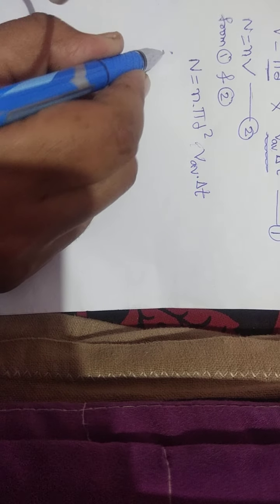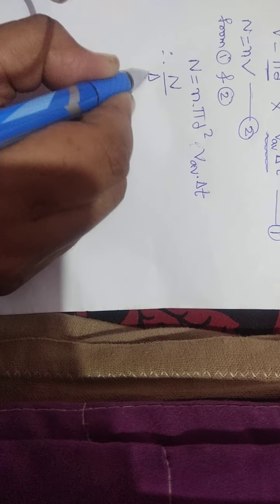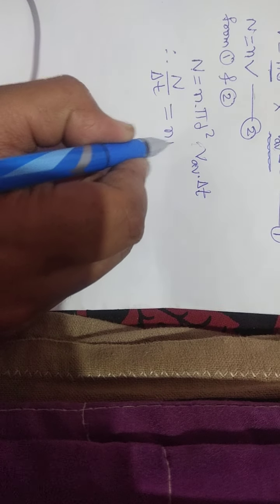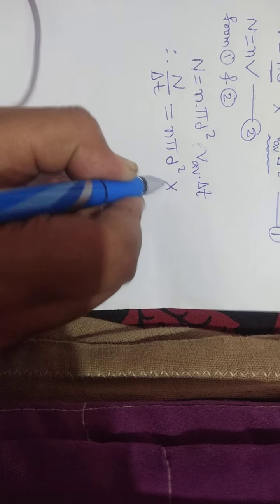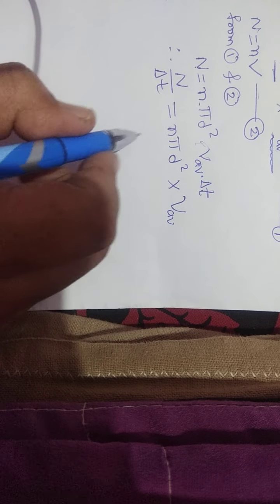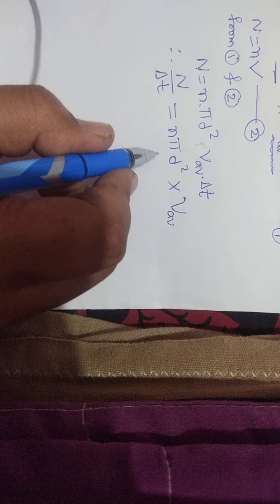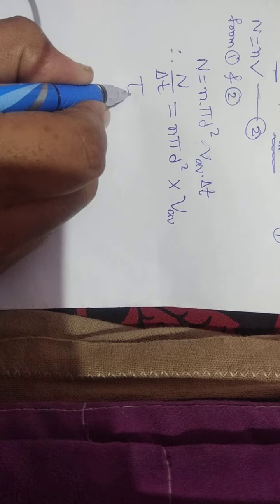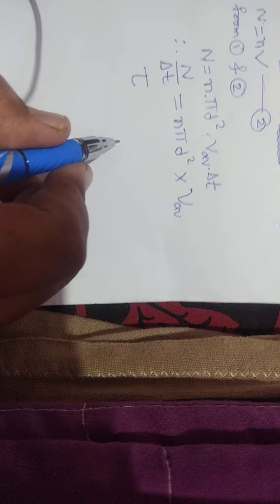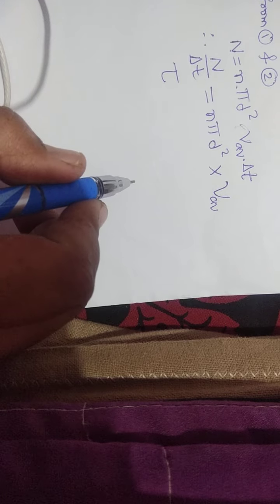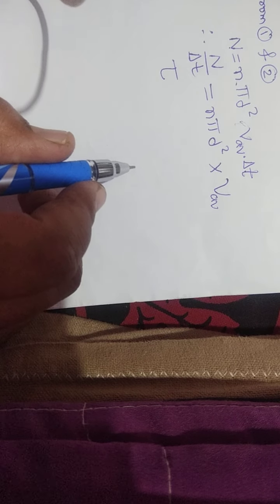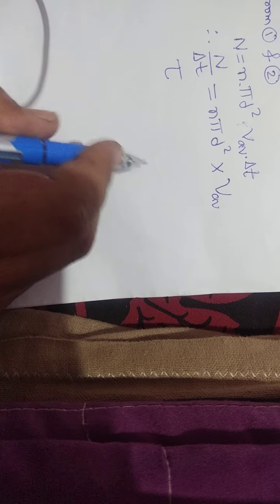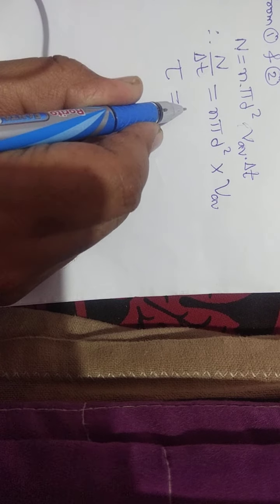Therefore, N divided by delta T, taking delta T to this side, is equal to n pi d square into VAV. Here tau is the time between two successive collisions, the reciprocal of the rate of collision.